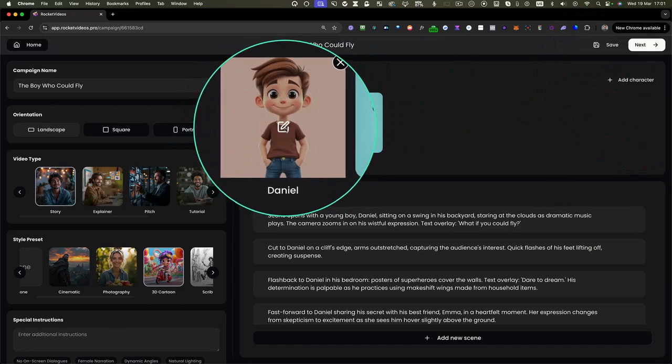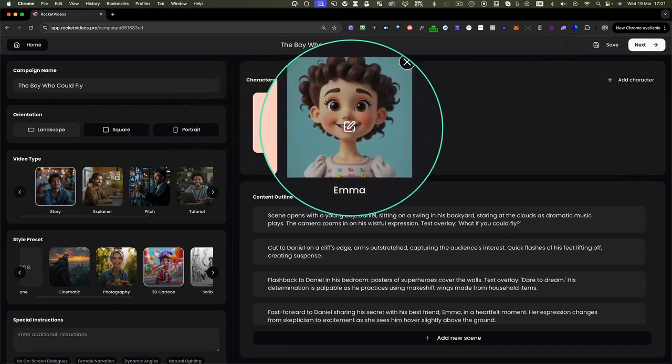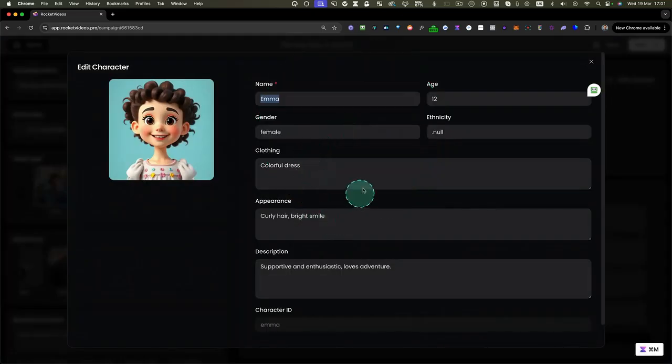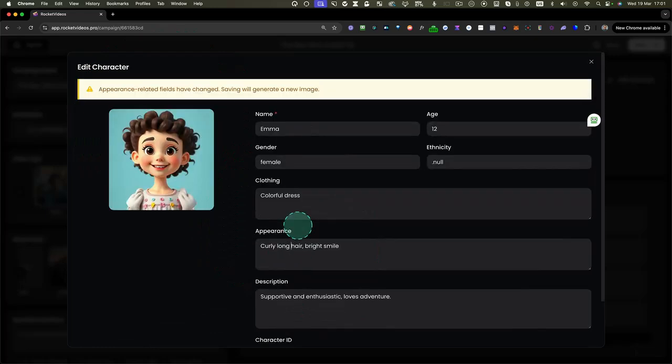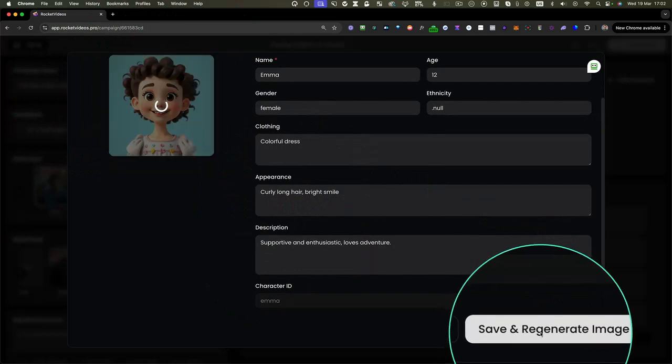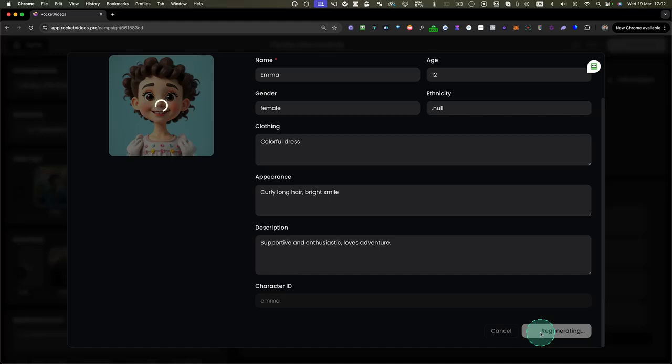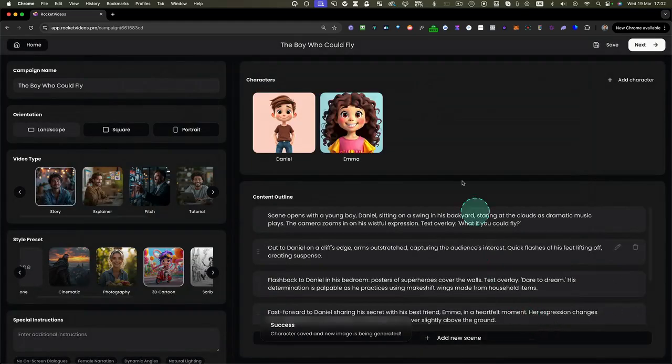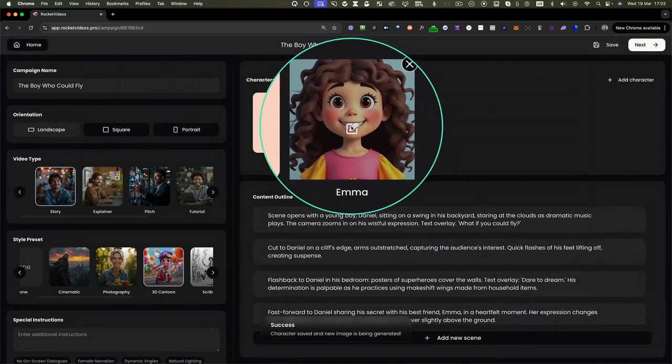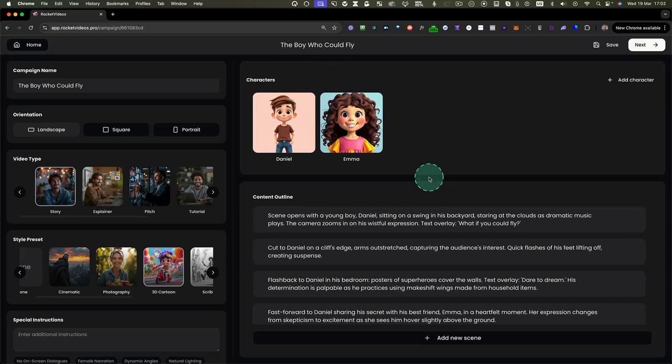But let's say you want to change an existing character like Emma. You click on the pencil here, and here you can describe what kind of character you want to see. So I'd like to have long hair for her. Now it says curly hair, bright smile, but let's say we want curly long hair. And now you can see that we need to save this in order to make our changes. So we're going to click on save and regenerate image. Now it will create a new character for us based on how we set this up. So as you can see, now she has long hair with curls.